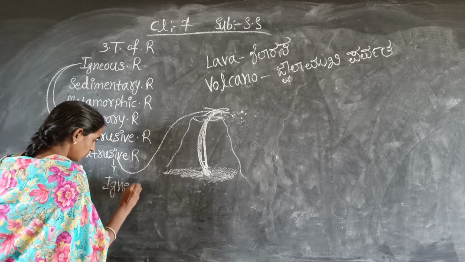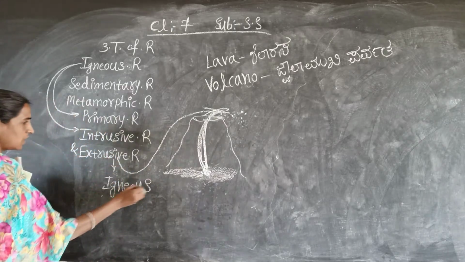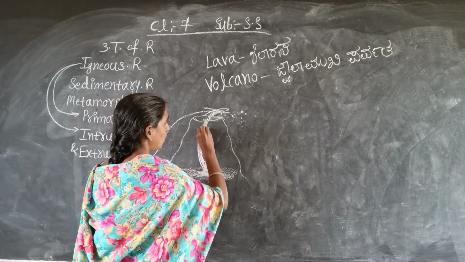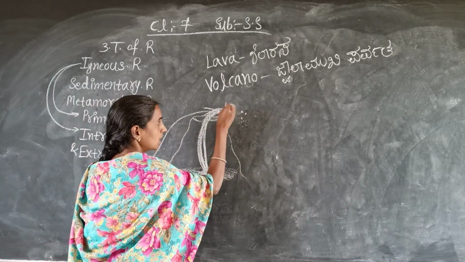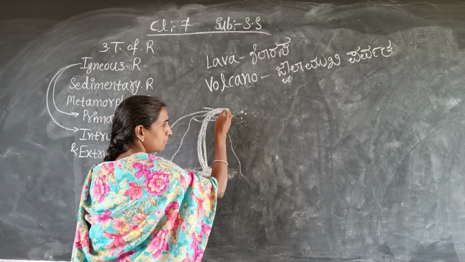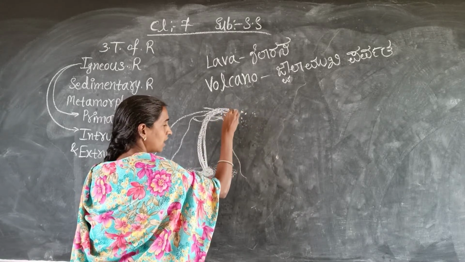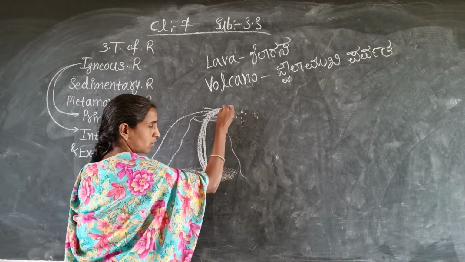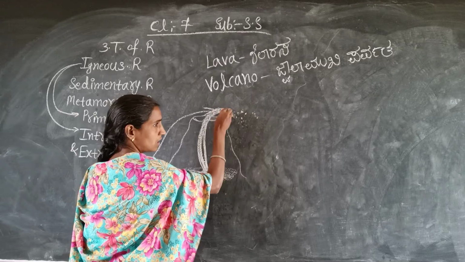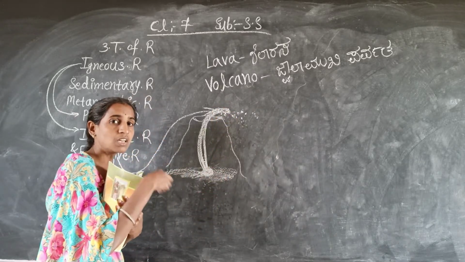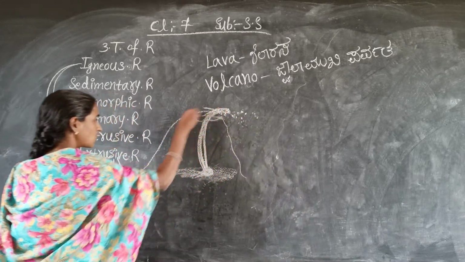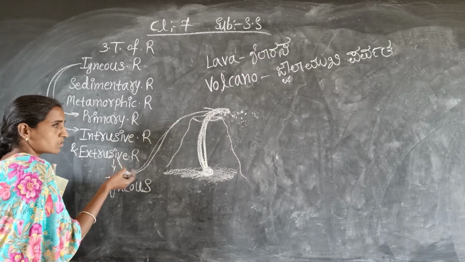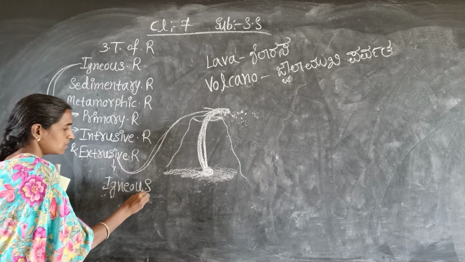So that point you have to remember here. Extrusive igneous rocks. When the lava comes out on the earth's surface, it rapidly cools down and becomes solid, and in such a way rocks are formed on the crust. Those rocks are called extrusive igneous rocks.